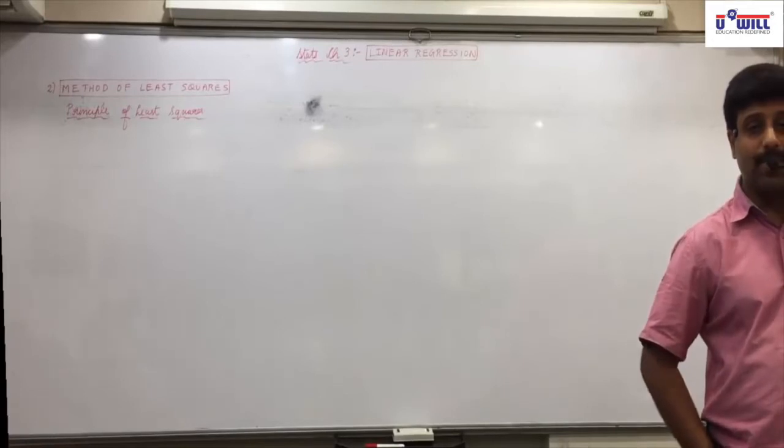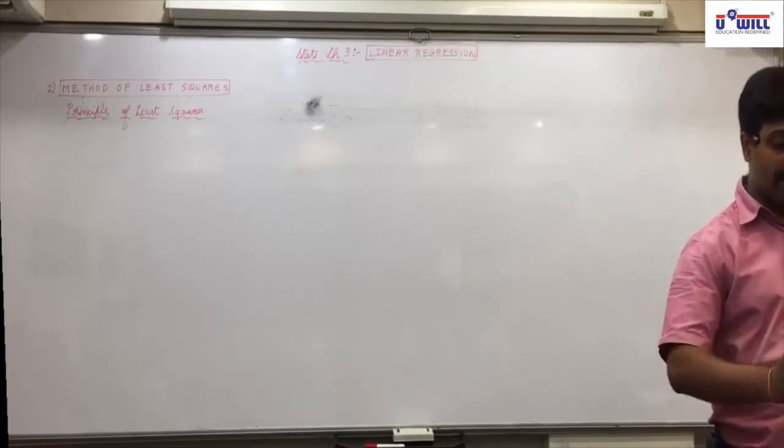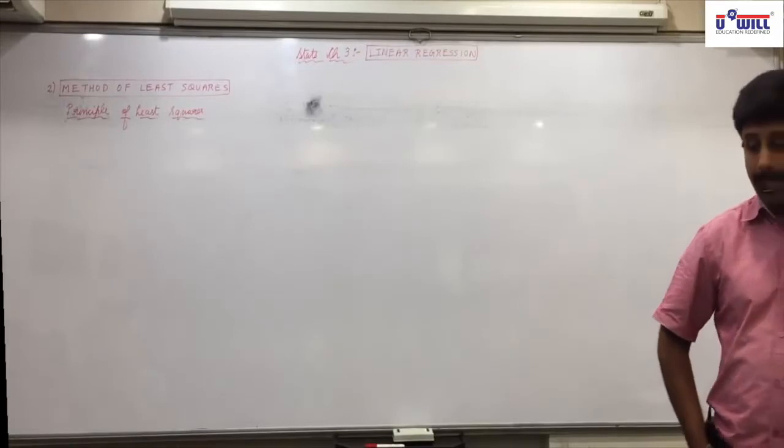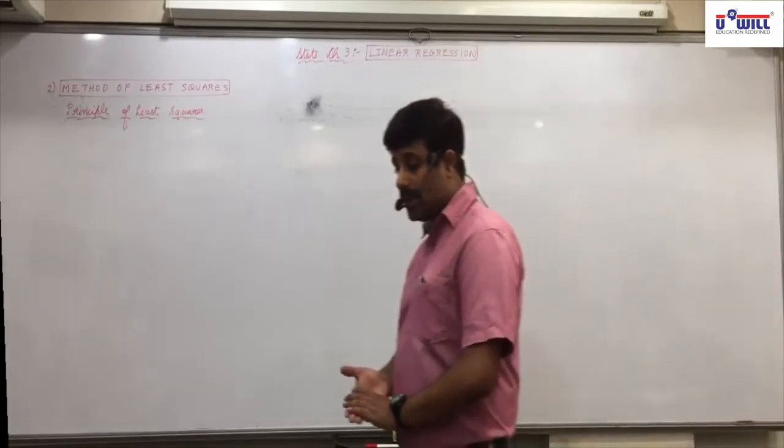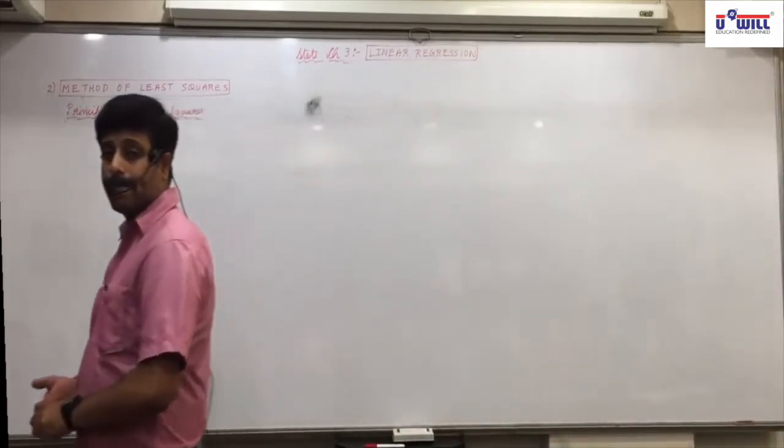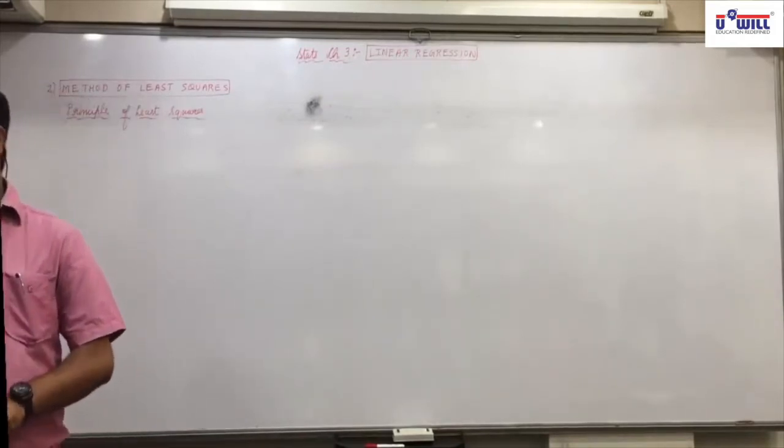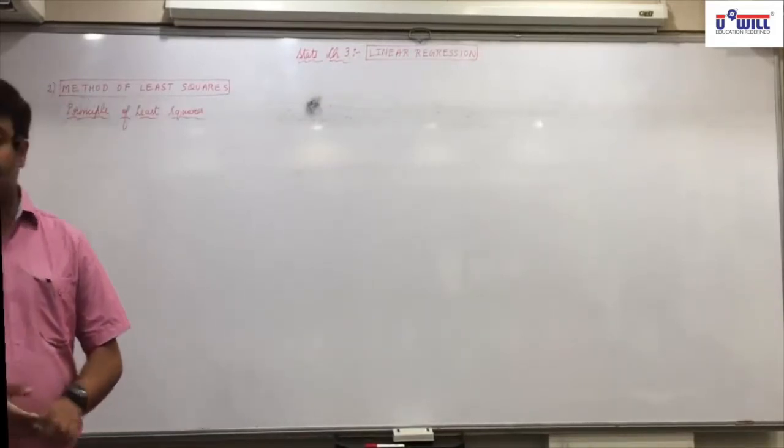Any confusion in this? First off, therefore the method is called the method of least squares.